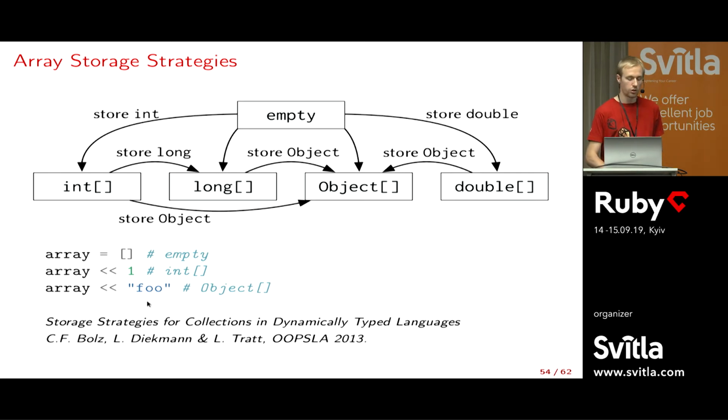But then if we put a string into it or some kind of object, then we have to migrate to the most generic strategy, which is object array. This is less efficient, of course, if we end up with integers in it because we have indirection and so on.